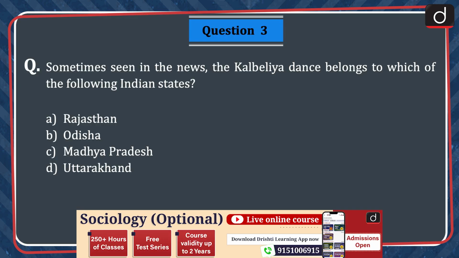Next question is, sometimes seen in the news, the Kalbeliya dance belongs to which of the following Indian states? Rajasthan, Odisha, Madhya Pradesh, or Uttarakhand? The correct answer is option A, Rajasthan.